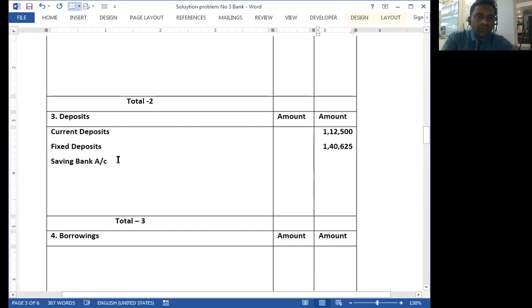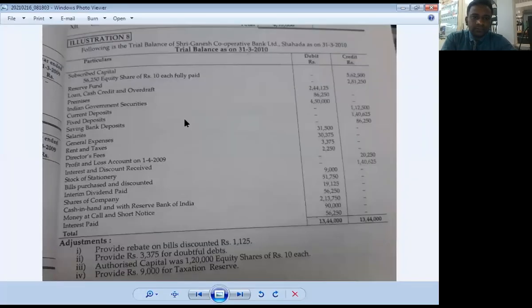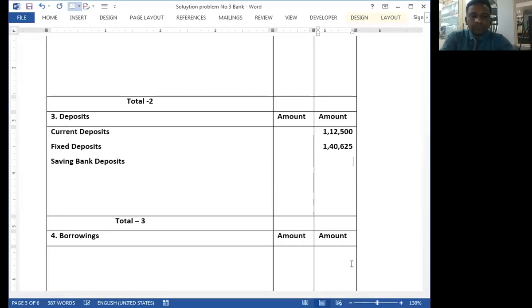And what is the amount of saving bank deposit? 86,250. Okay.